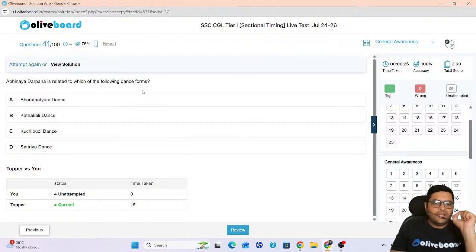Abhinaya Darpana is related to which of the following dance forms? So Abhinaya Darpana is related to which dance form? Which dance form? Quick. Which dance form?